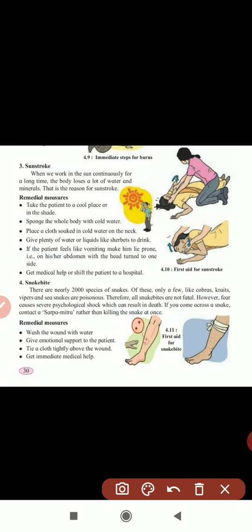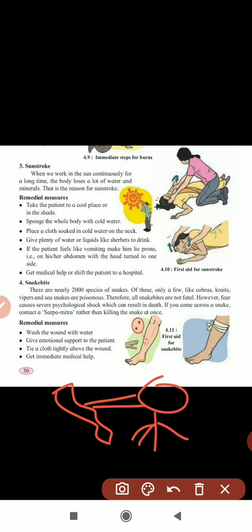However, fear alone causes severe physiological shock which can result in death. If a snake bites a person, due to the fear only the person gets shocked, and by thinking about the snake bite, the person will get shock and that can result in death.